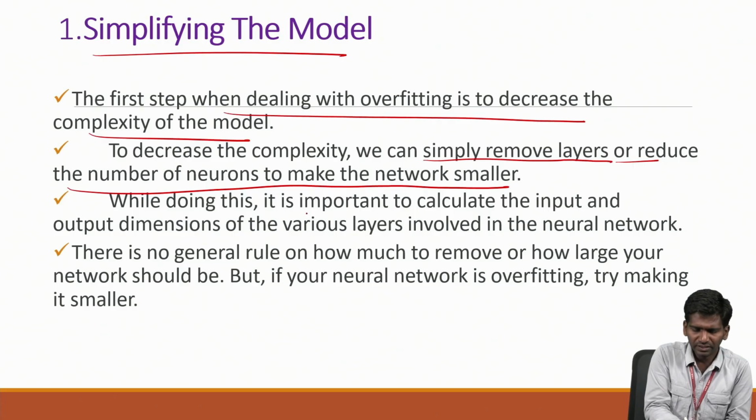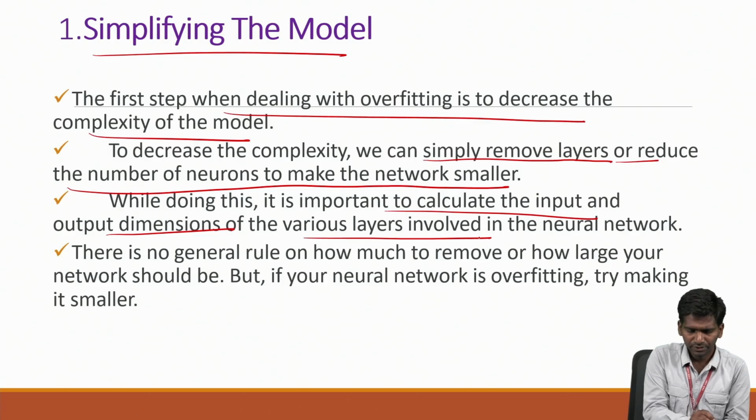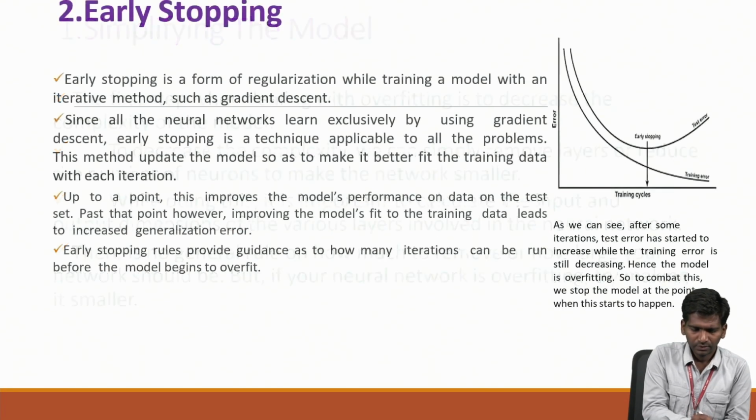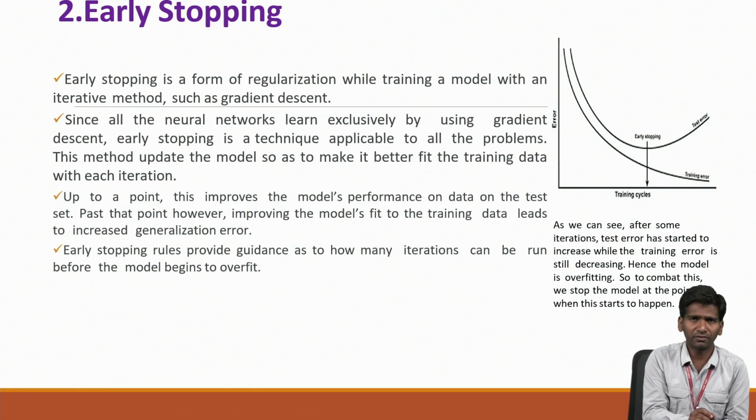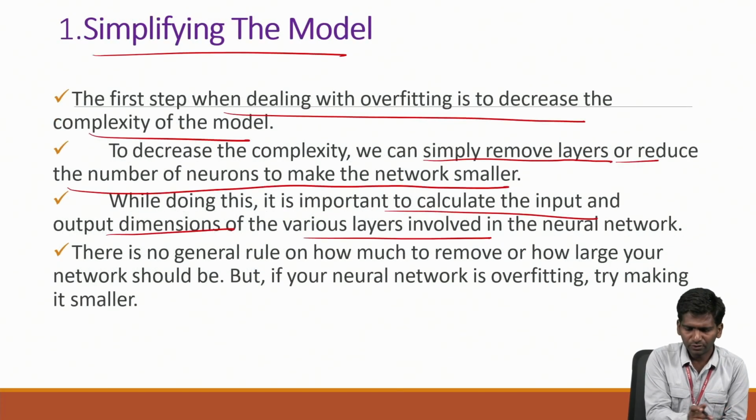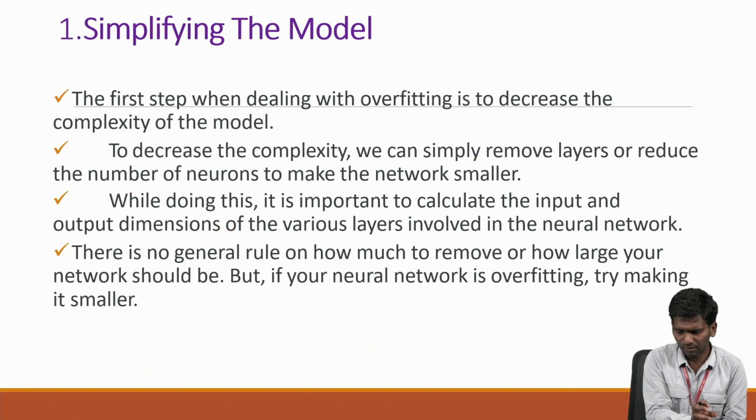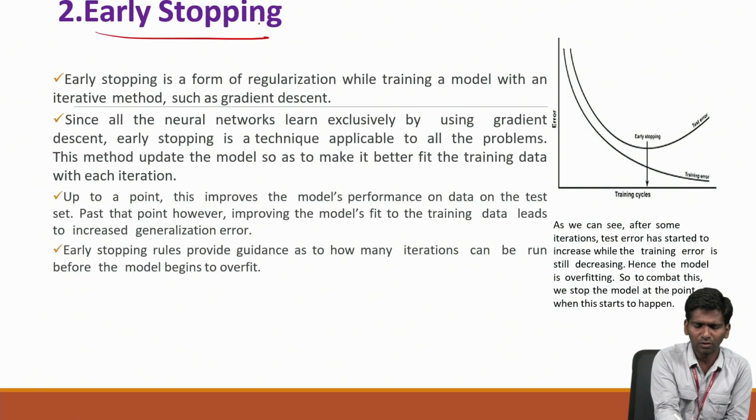While doing this, it is important to calculate the input and output dimensions of the various layers involved in the neural network. Next, early stopping. In a simple network we are deleting the neurons. What we are trying to do is remove the layers and reduce the number of neurons, simplifying the model. This is another technique to overcome overfitting.